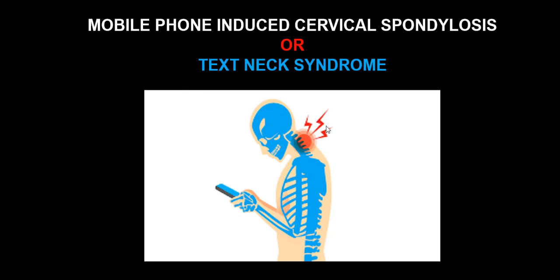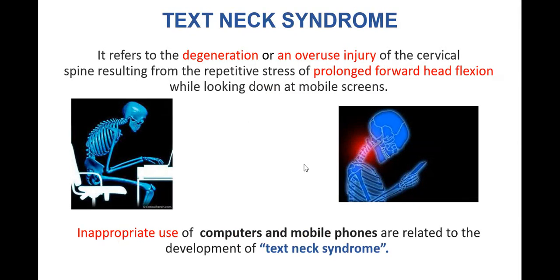As you can see here in the image, a picture is showing a person using a mobile phone or typing something, and that will result in the bending of the neck, and this eventually results in cervical spondylosis. So text neck syndrome is a condition where there is a degeneration, or an overuse injury, of the cervical spine.